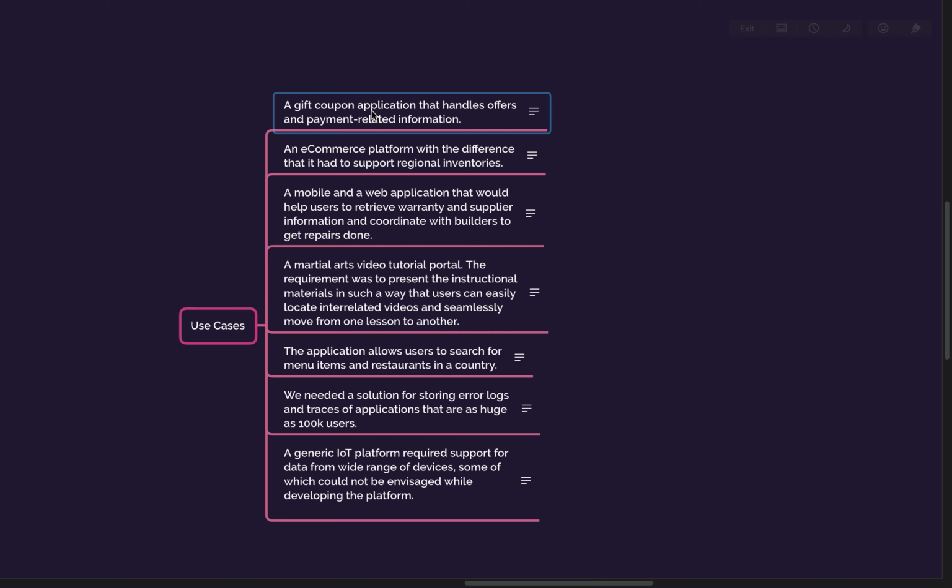So let's say you have a use case for a gift coupon application which handles offers and payment related information. So you need transactional info, you need a gift application. I'm assuming here that gift coupons are generally not as big an application as an e-commerce application, or let's say you are not getting events at massive scales.